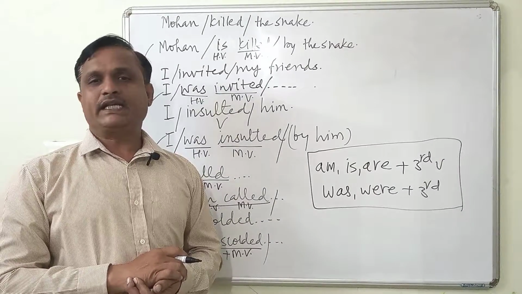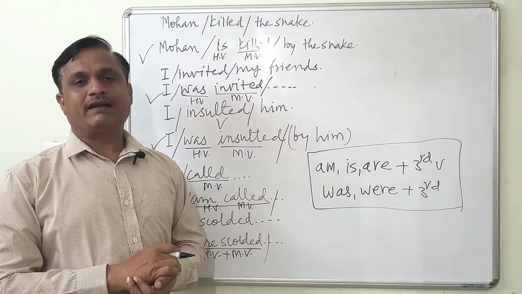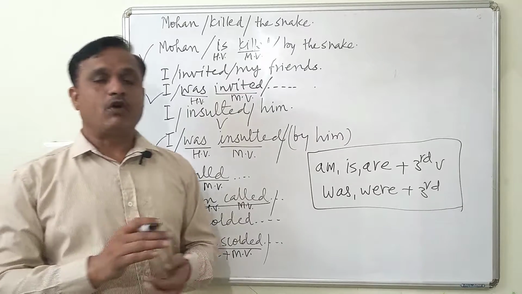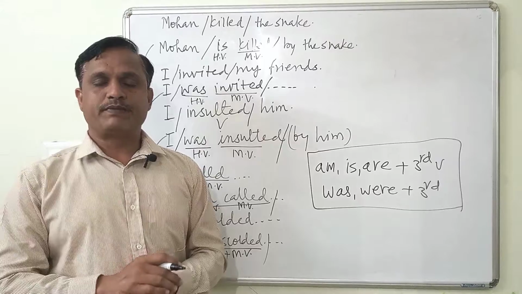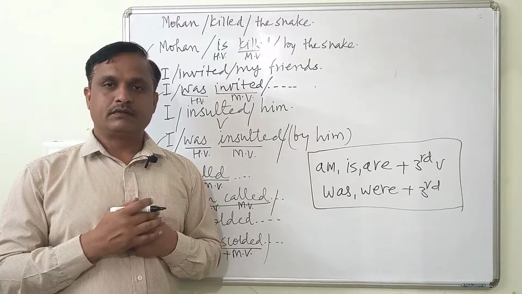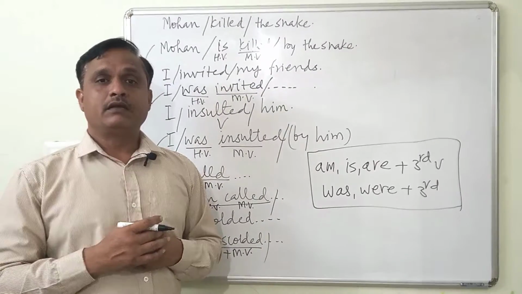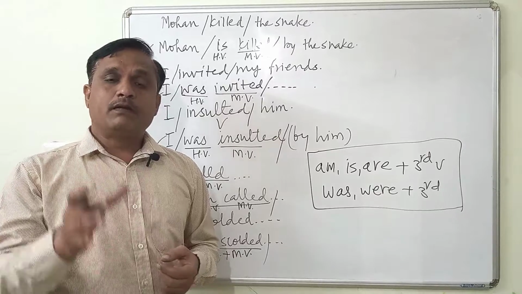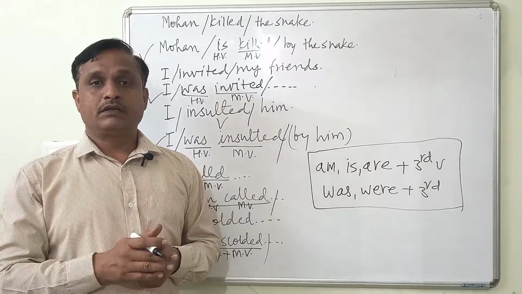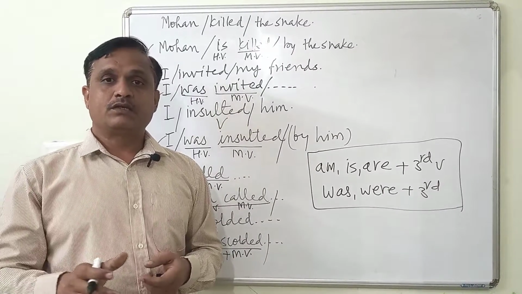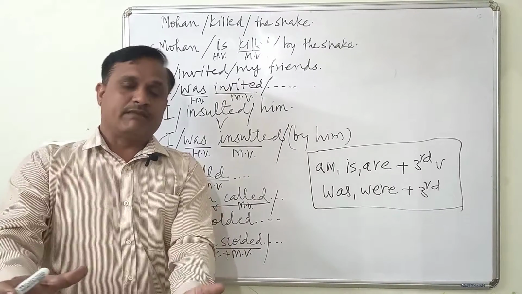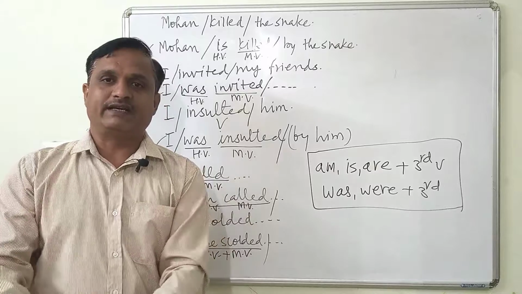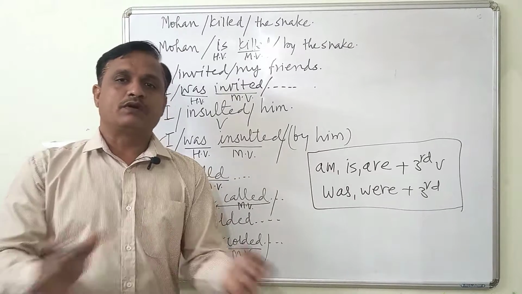Now, I read the newspaper. Here, read is the second form, simple past. I read the newspaper. Here, I am active. But I can say, the newspaper was read. So rather, I am focusing on the object. That thing is important. The newspaper was read. Now, who read it? That's not important.